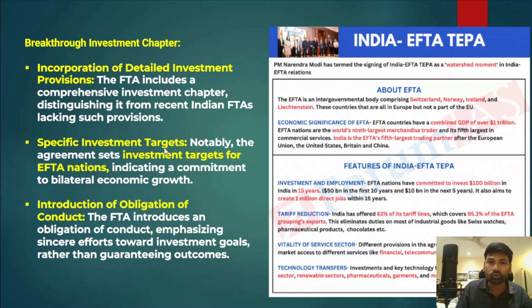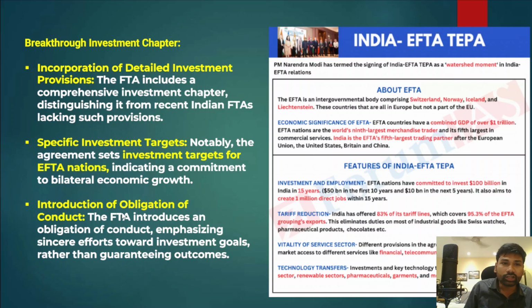And apart from that, it also has specific investment targets. Now we have understood that in the next 15 years, the European Free Trade Association countries will invest $100 billion into India. So it is a target. Therefore we can say that it includes specific investment targets. Notably, the agreement sets investment targets for European Free Trade Association nations, indicating a commitment to bilateral economic growth for India.